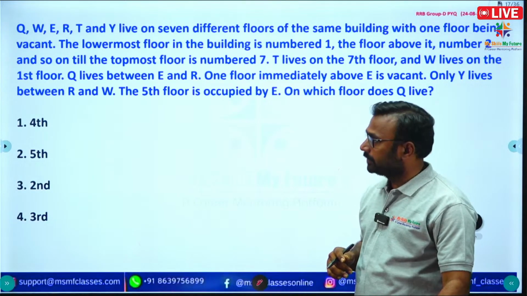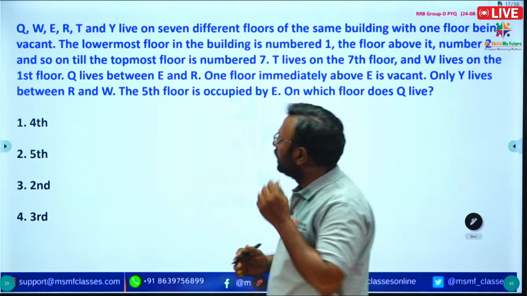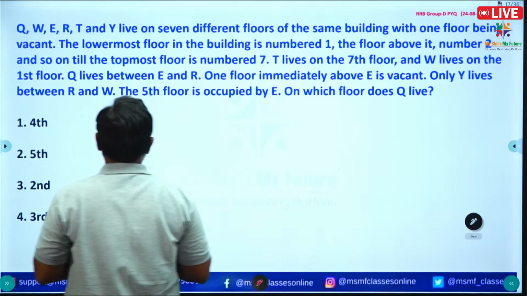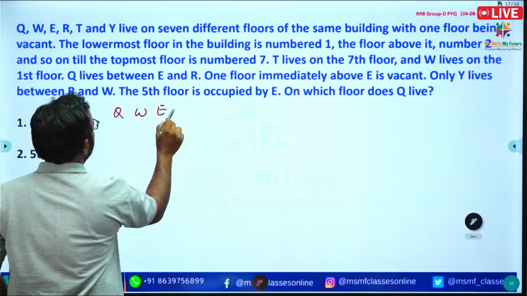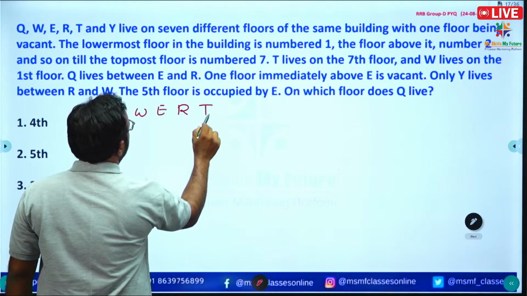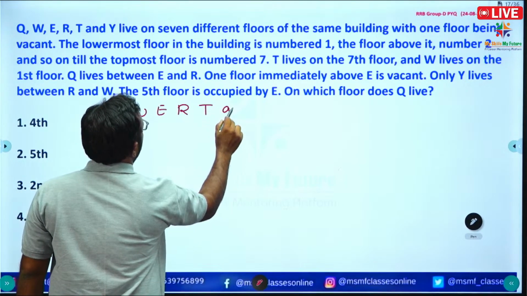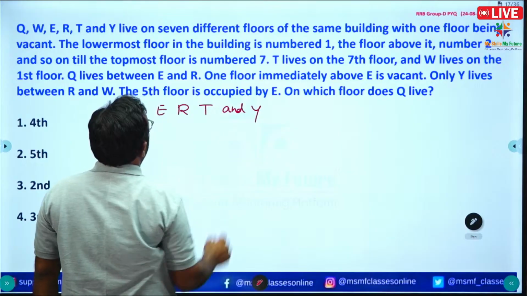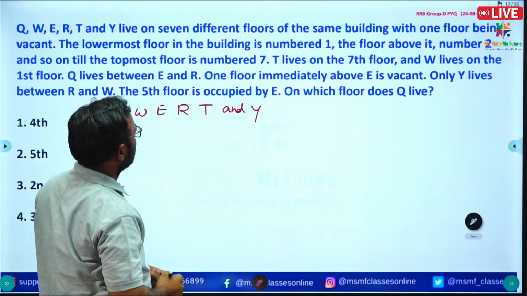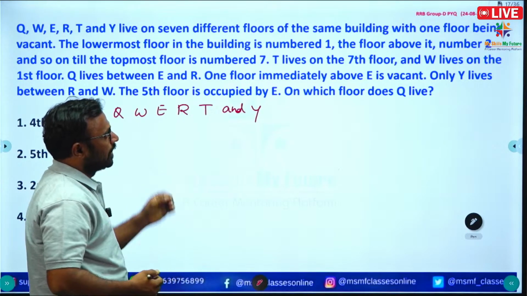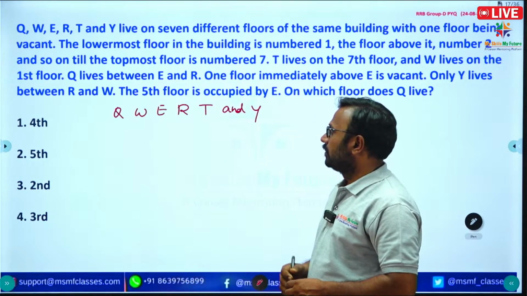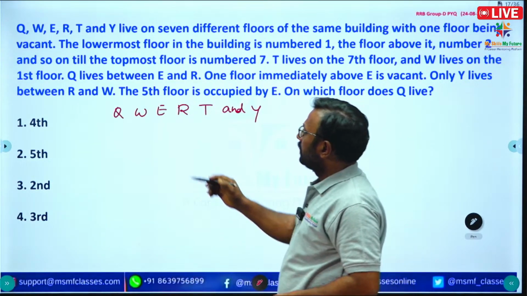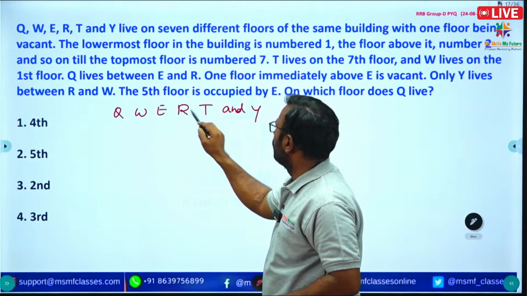See the question here. Q, W, E, R, T and Y live on 7 different floors of the same building with one floor being vacant. Okay, so here there are 6 members, 1, 2, 3, 4, 5, 6.